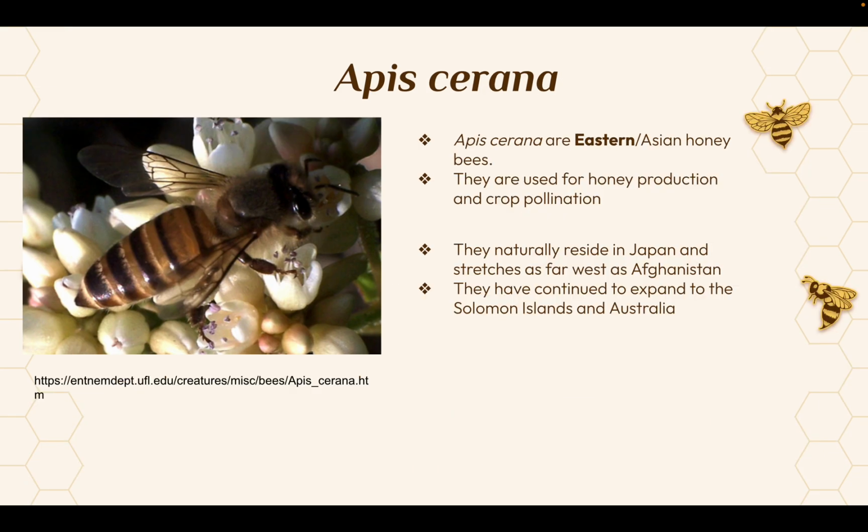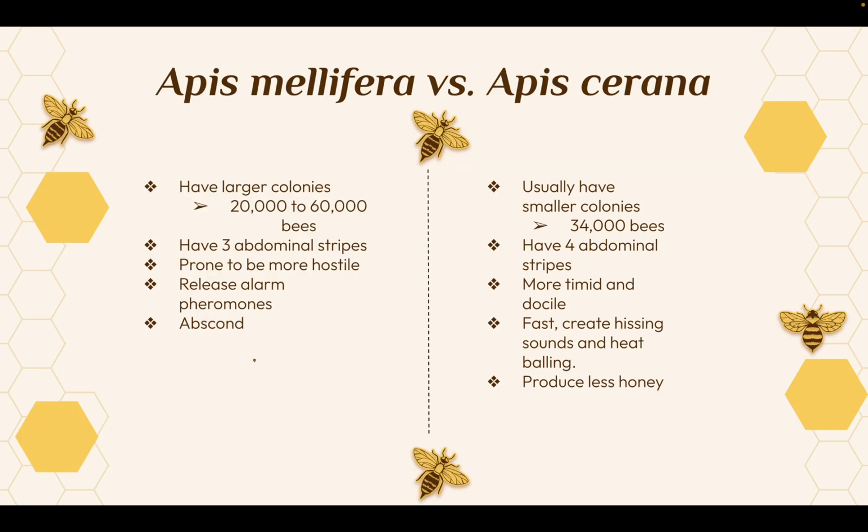Now, what is Apis cerana? Well, they are Eastern or Asian honeybees, and they're used for honey production and crop pollination, just like the Apis mellifera, but they naturally reside in Japan and stretch as far west as Afghanistan. They have continued to expand to the Solomon Islands and Australia, which researchers are currently studying why.